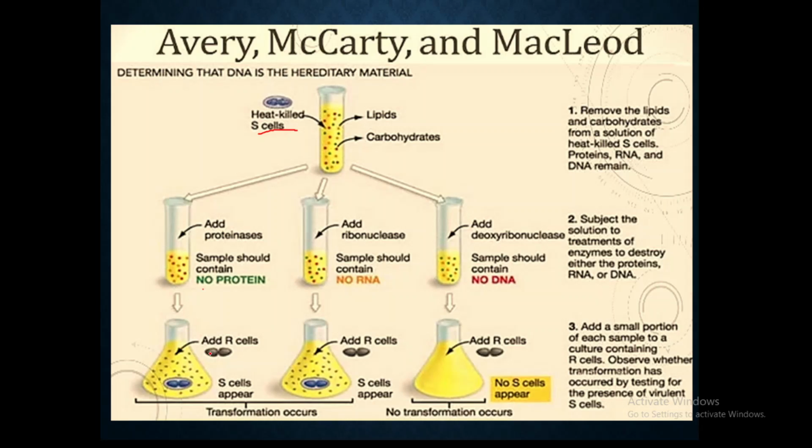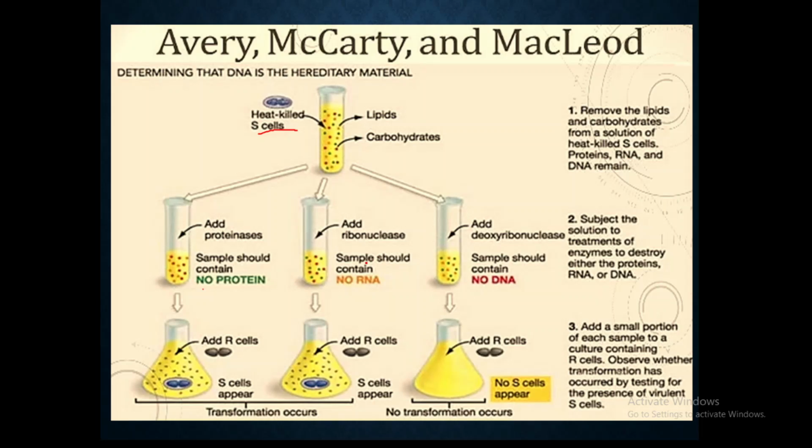We see that the R cells, when they are added to the rest of the molecules, turn the R strain into the S strain, right? So there is transformation occurring even in the absence of the protein, which means that protein is not the genetic material. Next, they have taken ribonucleases, that is RNases.